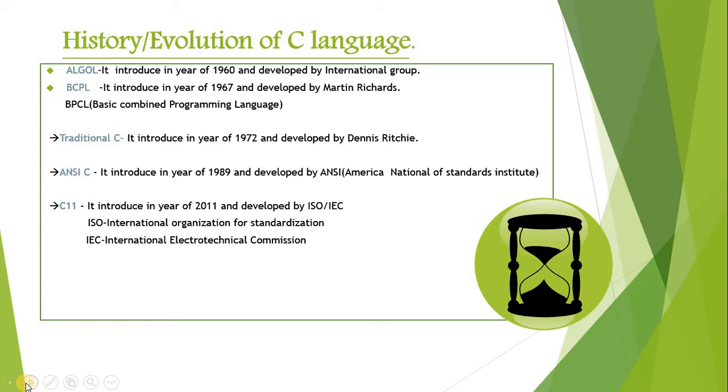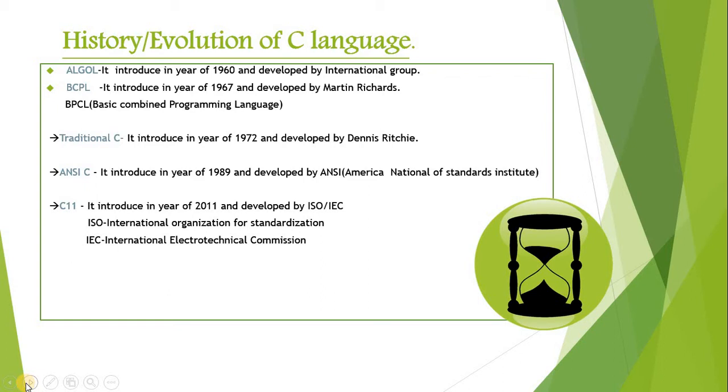First is ALGOL. It was introduced in 1960 and developed by an international group. Why do I say international group? Because some countries combined together, made their institute, and developed that ALGOL. Then BCPL. The meaning of BCPL is Basic Combined Programming Language. It was introduced in the year 1967 and developed by Martin Richards. The third is traditional C, which we know as C programming, introduced in the year 1972 and developed by Dennis Ritchie.